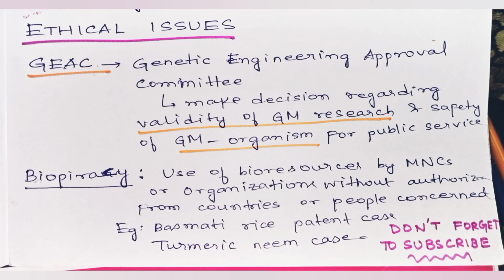Ethical issues. GEAC stands for Genetic Engineering Approval Committee. It makes decisions regarding validity of GM research and safety of GM organisms for public services. Biopiracy is the use of bioresources by multinational companies or organizations without authorization from the countries or people concerned. For example, the case of basmati rice, turmeric and neem.